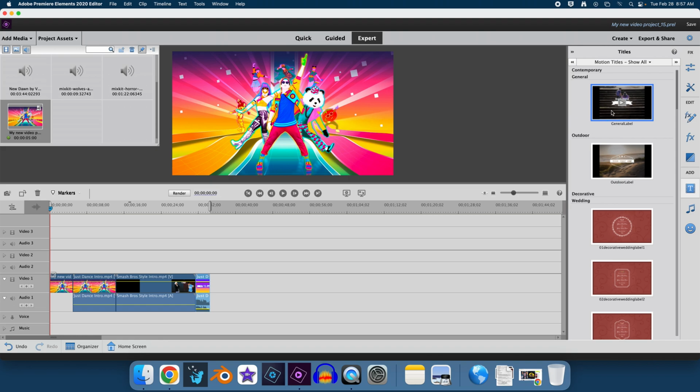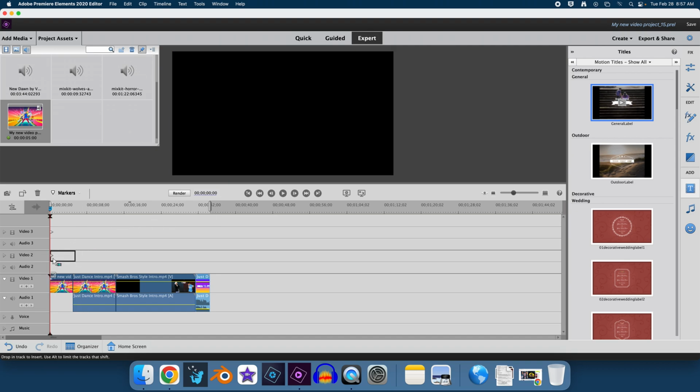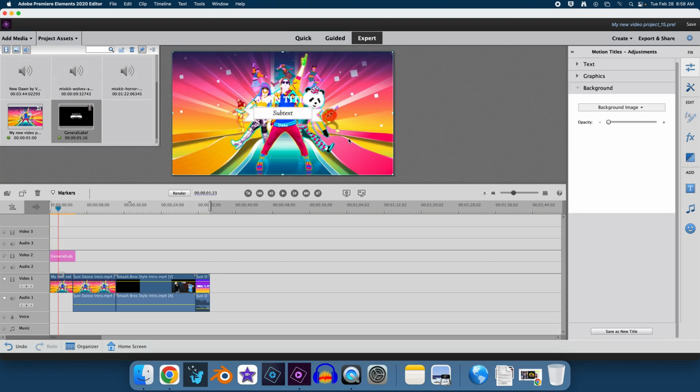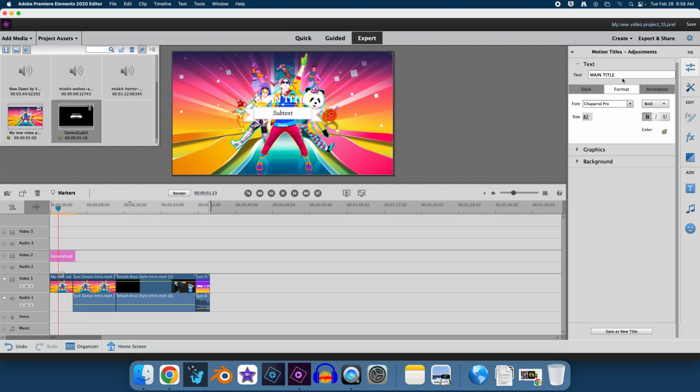Okay. You always want to put text and stuff above whatever you want it to be. You go up higher. That's the stuff that's closer to you. So it's going to show up. Okay, come on. Maybe I just have to double click on it to insert it in there. Drag and drop. Well, I've done that like 5 times now. Okay, there it goes. Okay, now with these motion titles, over here it says opacity. I can just drop the opacity so that it's completely opaque. And then you can also change the text. So if I click on this text, I can go over here and change it to just dance.